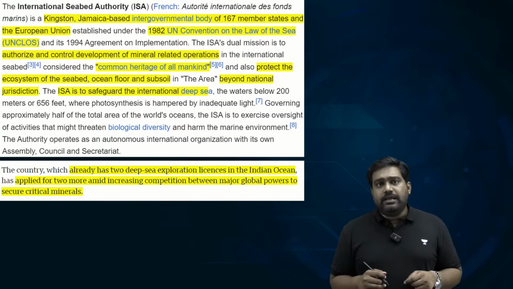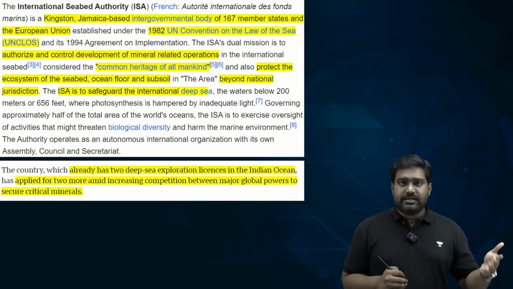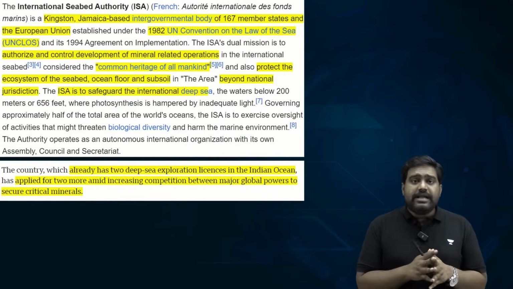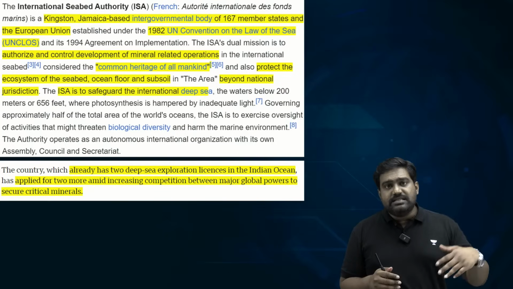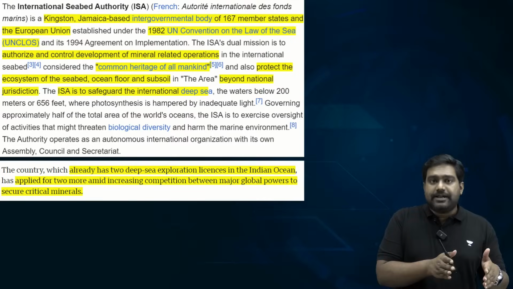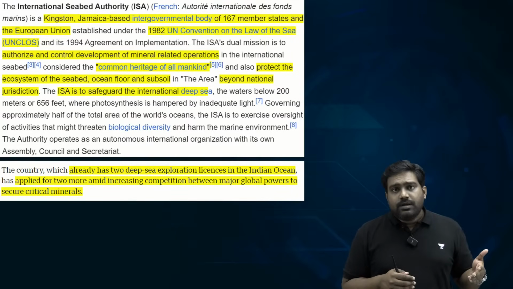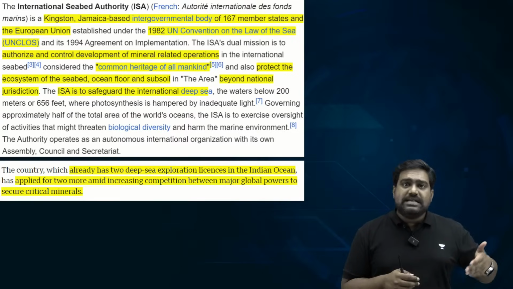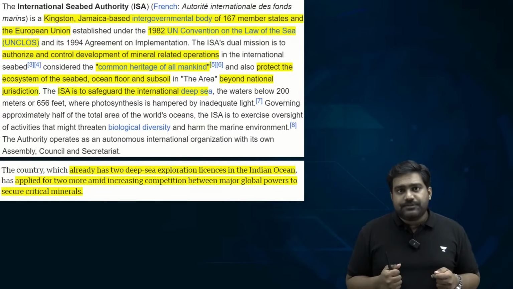The International Seabed Authority was established by a UN clause. It's headquartered in Kingston, Jamaica in the Caribbean, and its mandate is to regulate and govern mining activities in the deep sea, on the seabed. Because beyond your EEZ, the moment you cross the EEZ, you are entering the high seas. And the seabed present in the high seas doesn't belong to anyone. It's part of the global commons.